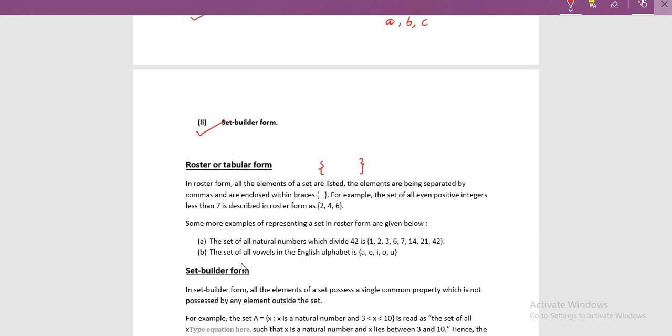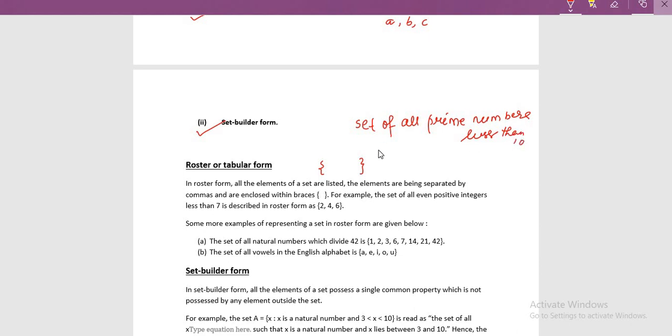Now let's see the next example. The set of all vowels in the English alphabet. You know there are 5 vowels in the English alphabet, which again have been written between two curly brackets, and every distinct element has been separated by a comma. So whenever I ask you to find out, suppose I asked you to write the set of all prime numbers less than 10.